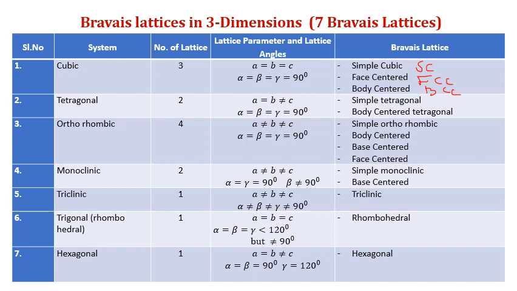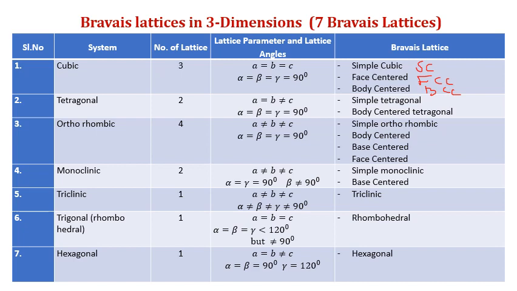Now you understand what a triclinic is. You see, A is not equal to B is not equal to C, but alpha is not equal to beta is not equal to gamma is not equal to 90. So all the 3 angles are different, hence it is called a triclinic structure.